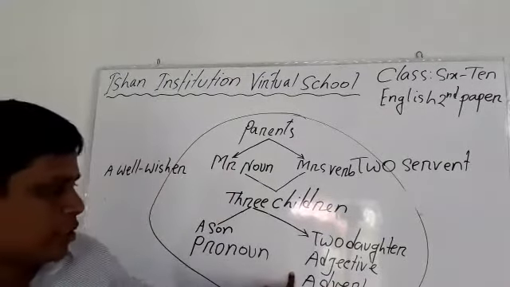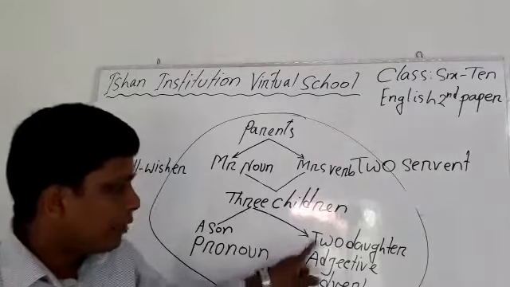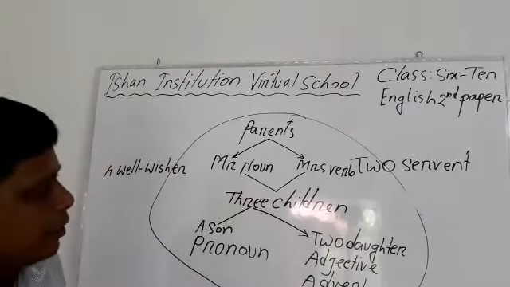These two daughters are also members of this family.